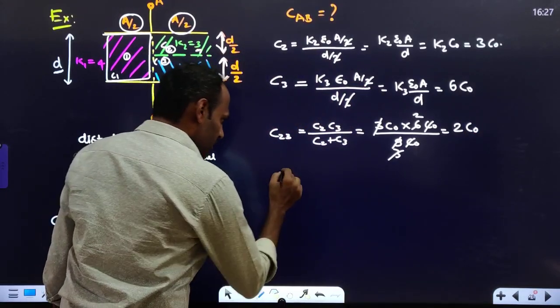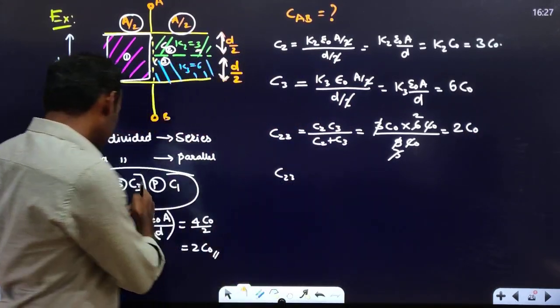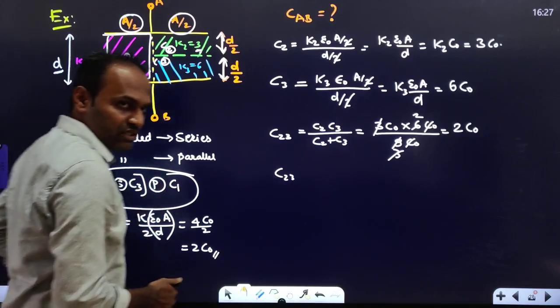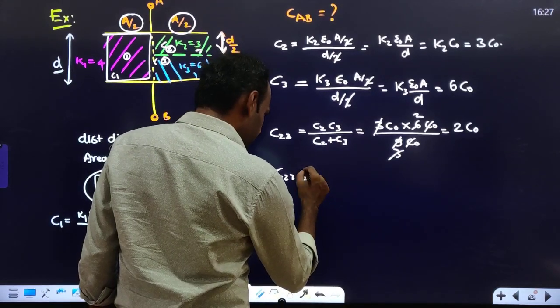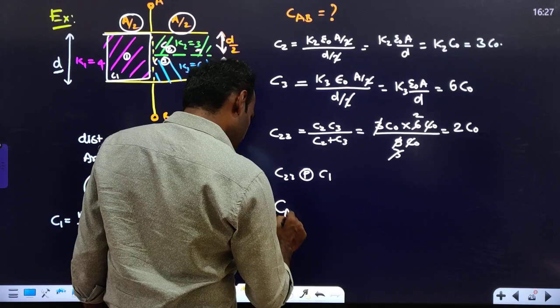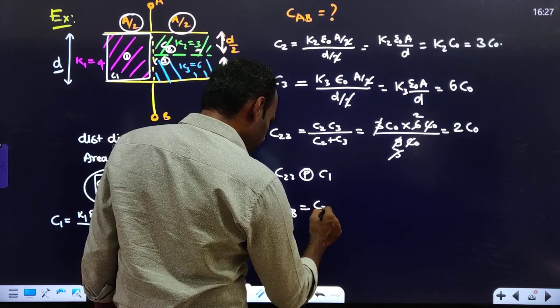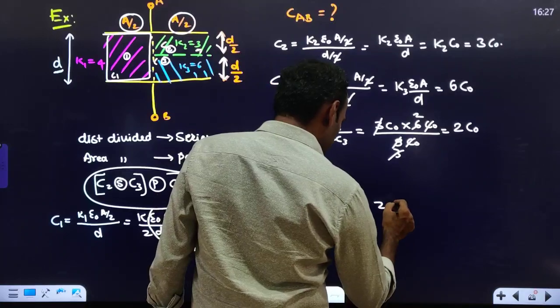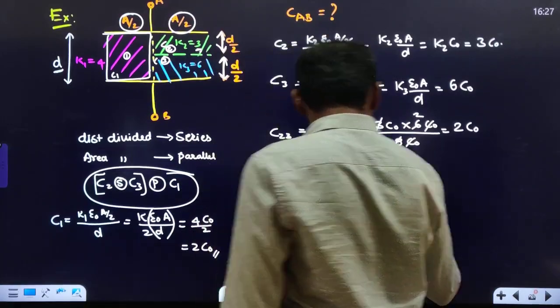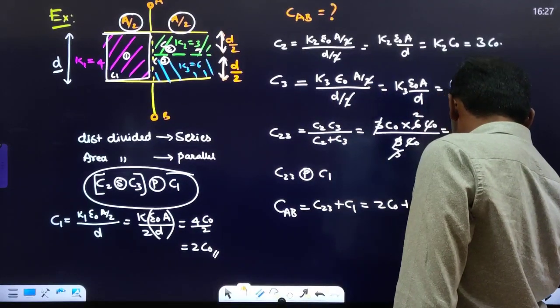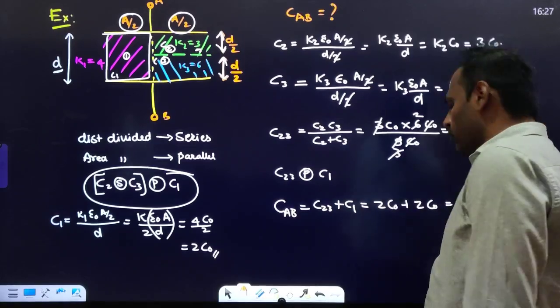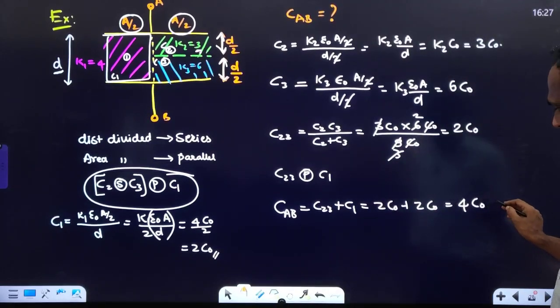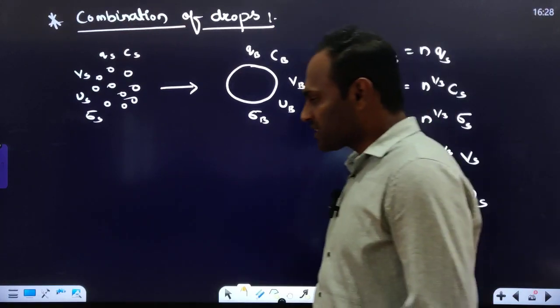Next, C23, this series combination, is in parallel with C1. So the effective capacitance between AB will be equal to C23 plus C1. How much is C23? It is 2C0. How much is C1? It is 2C0. So the total capacitance will be 4C0, where C0 is epsilon naught A by D. This much will be the answer. Clear? Okay, let us go to the next concept now.